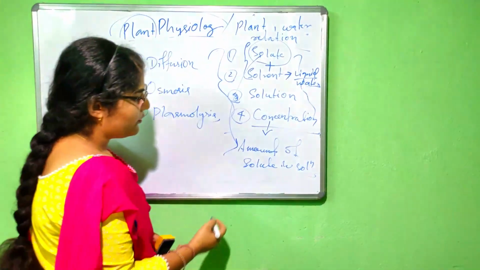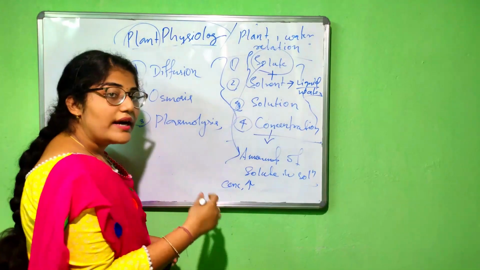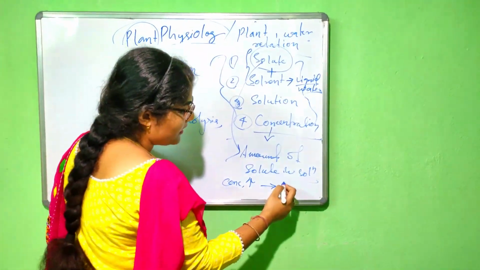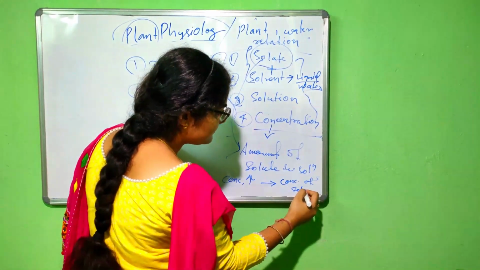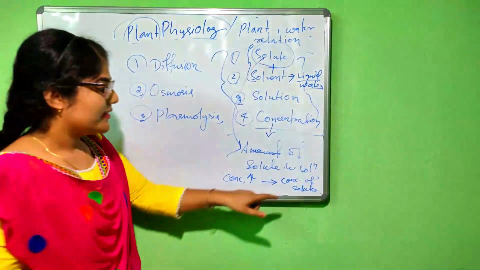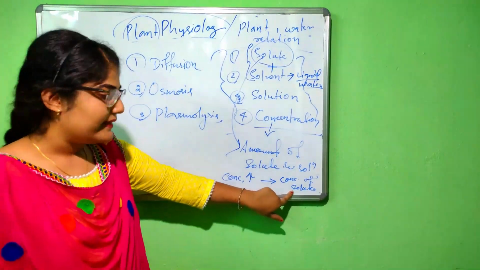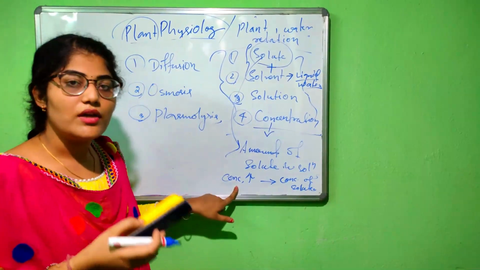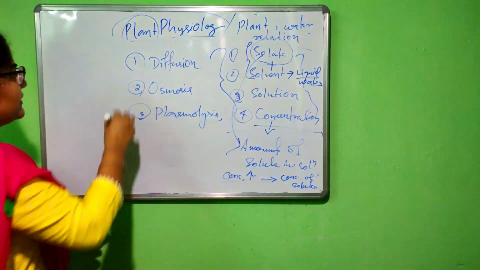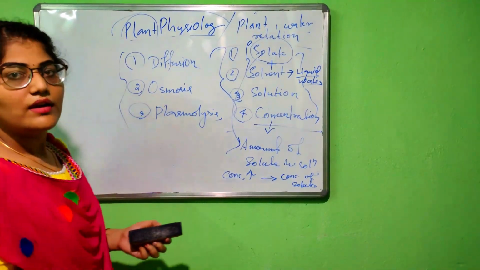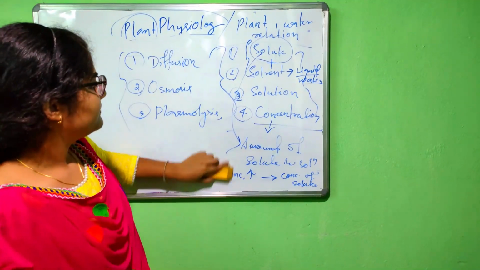Okay. So when the concentration of the solute increases in a solution, then the concentration of the solution increases. Okay. So let's now come to all the 3 processes, that is diffusion, osmosis and plasmolysis. Note this point in your notebook.